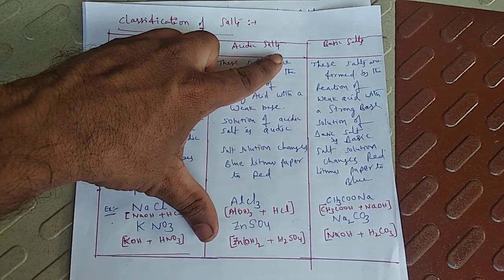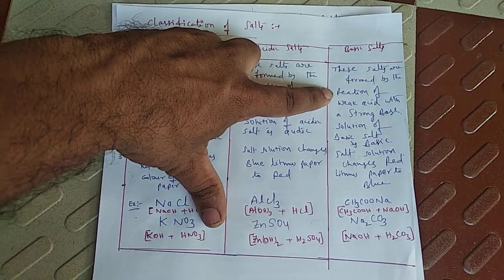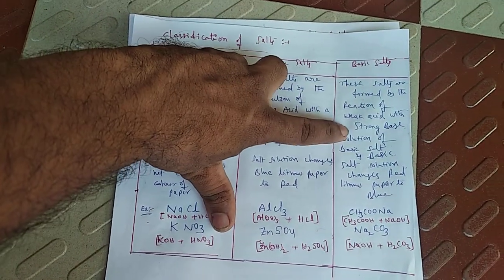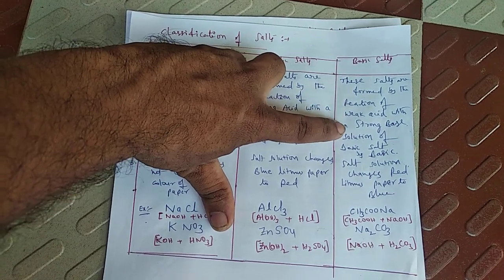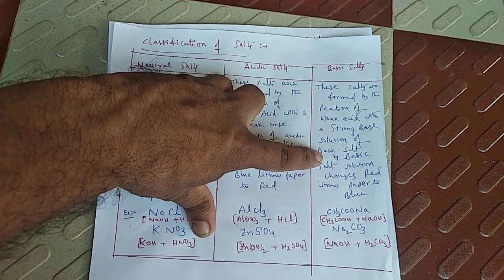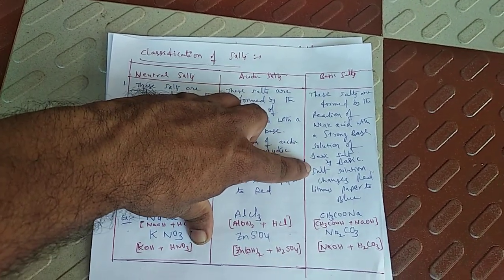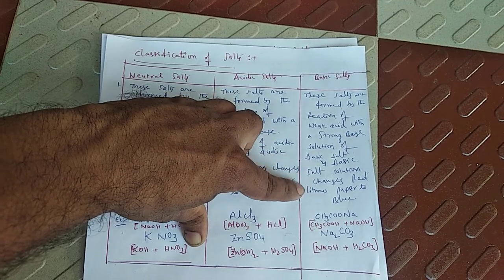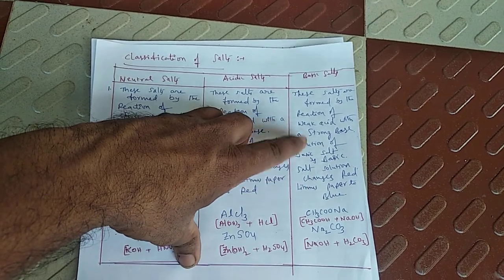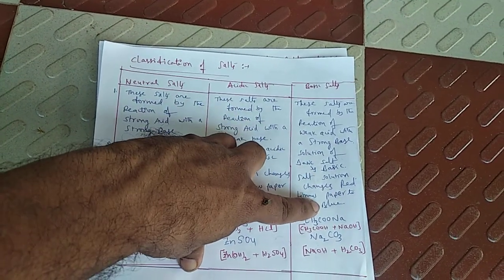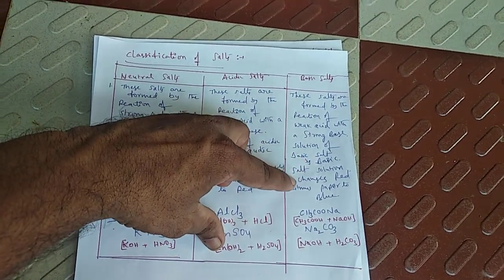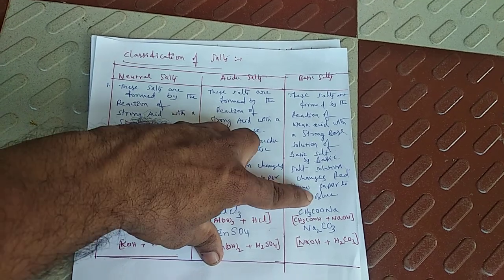And lastly, basic salts. These salts are formed by the reaction of weak acid with a strong base. As the name basic salt suggests, the base should be a strong base. The solution of basic salts is basic in nature. Basic nature means the salt solution changes red litmus paper to blue. Bases, you know how to test the bases. Bases turn red litmus paper to blue. The same way, the solution of basic salt is basic, so it changes red litmus paper to blue.